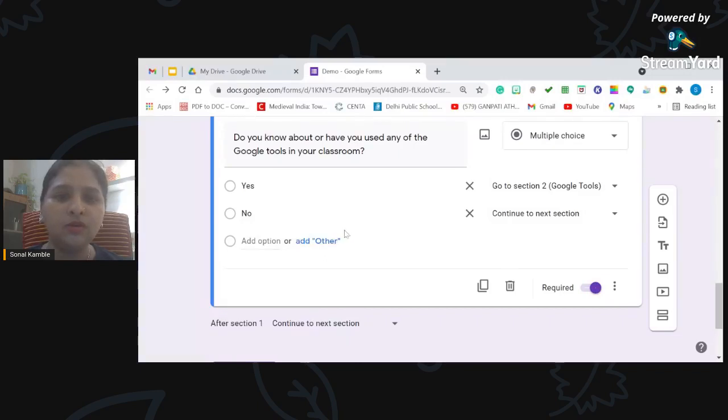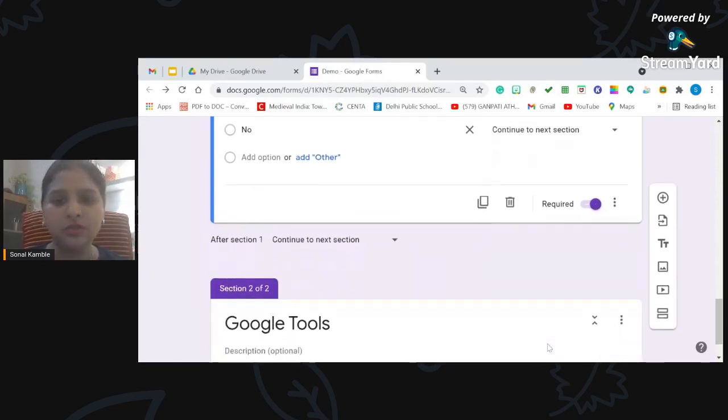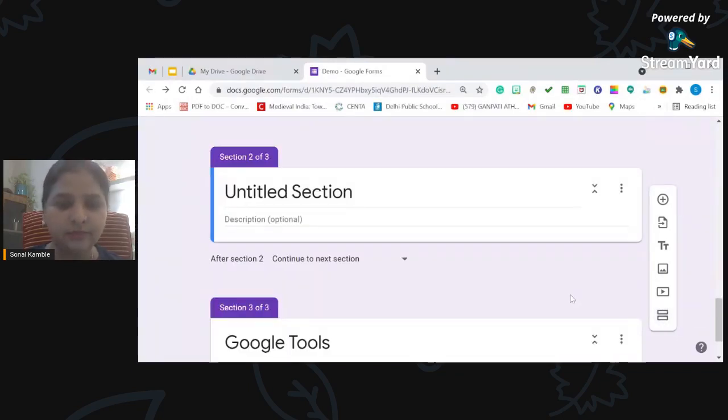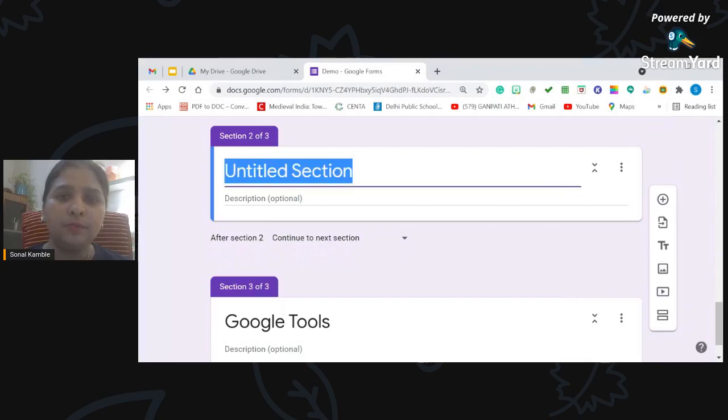Now what about no? I need to put something there. If yes, then I am taking them to Google Tools. So if there is a no answer, what should those users do? So there is again something more. I will add another section for them, and then I'm going to name it. What should I name this? Okay, Google Tools